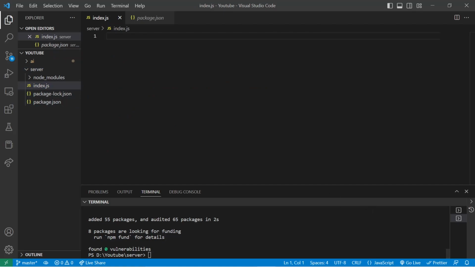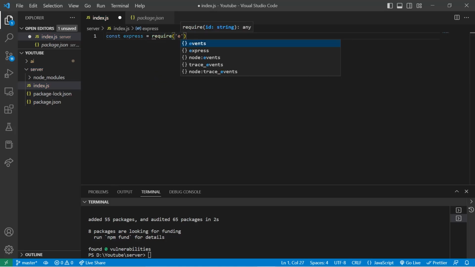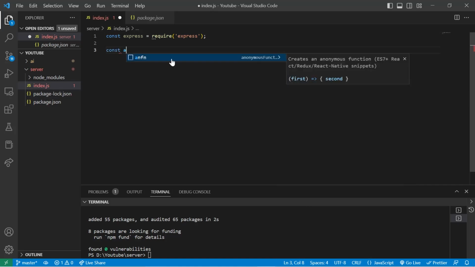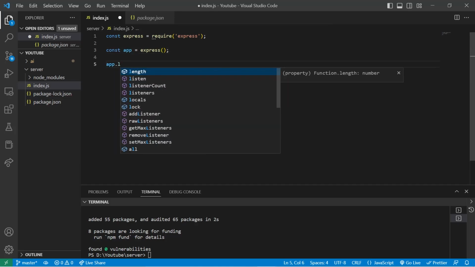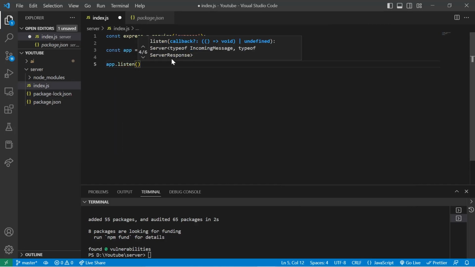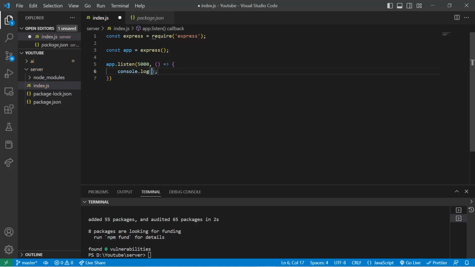First, what we are going to do is create a server. So let's quickly create a server. Express, require express. Now const app equals express. app.listen, and we are going to run it on port 5000. And our function will log: server running at port 5000. So this is our log.